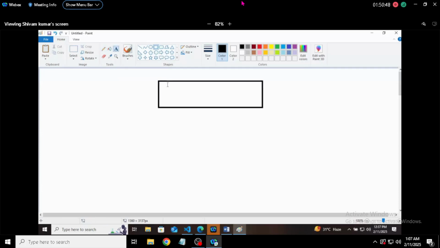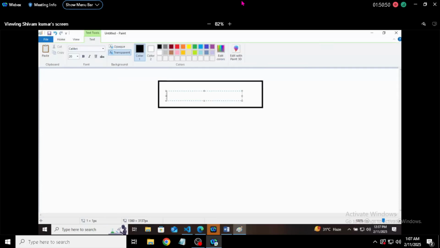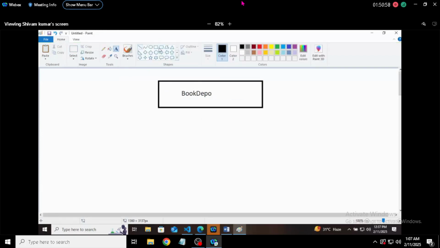So this is our Book Depot project. In this project, in the first part, what will the user be able to do? Creating an account, right?